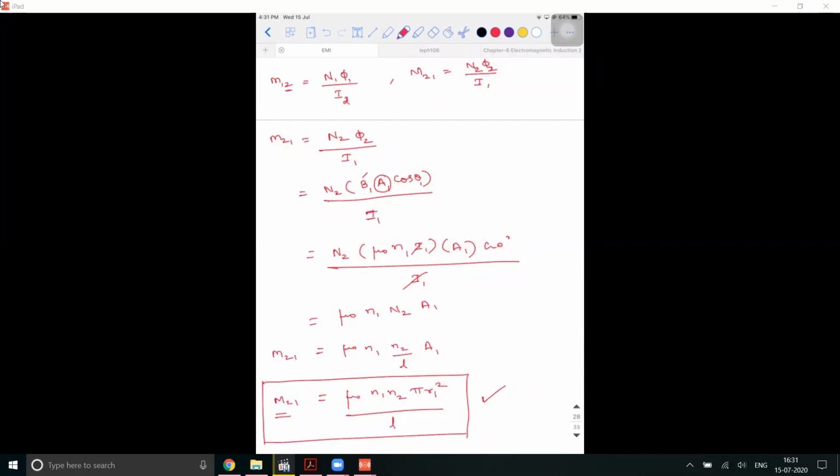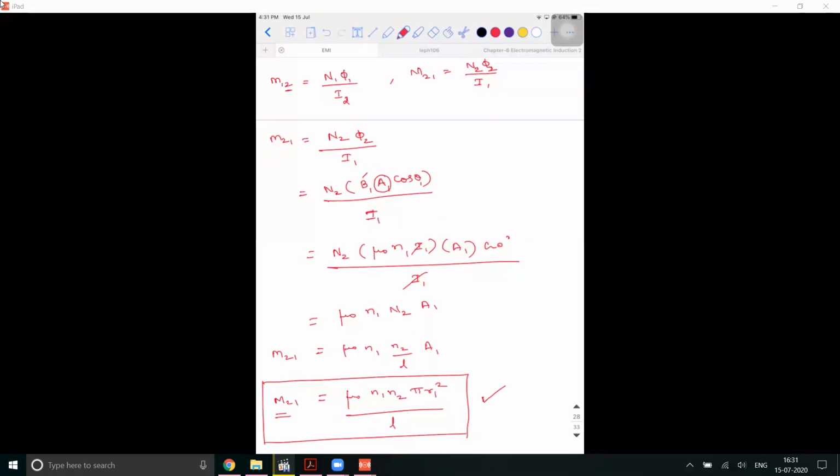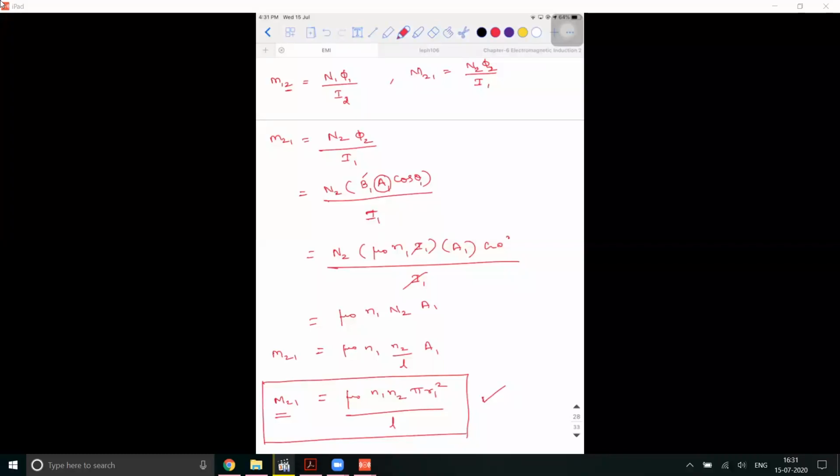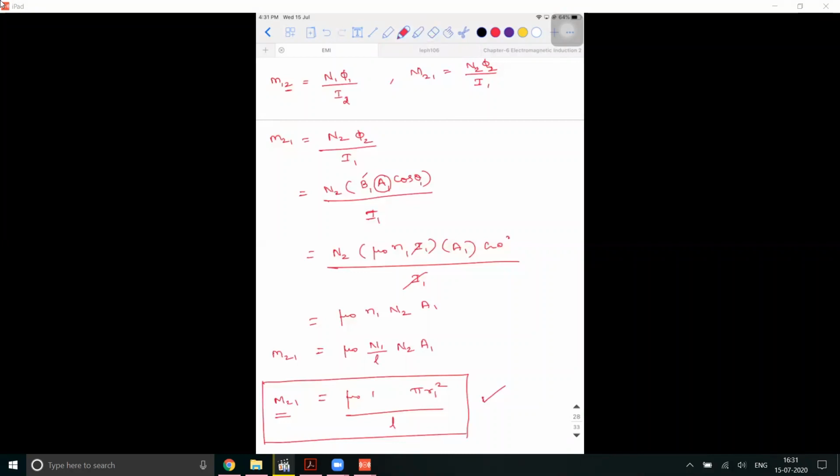Sir, is capital N2 equal to small n2 into L? It is not capital N2, it is small n2 into L. Oh, one minute. Yes, capital N2 is equal to small n2 into L. I made a mistake, sorry. Thank you, I didn't check. So actually small n1 is N1 by L. So mu naught capital N1 divided by L into N2 into A1. So it is N1, N2.